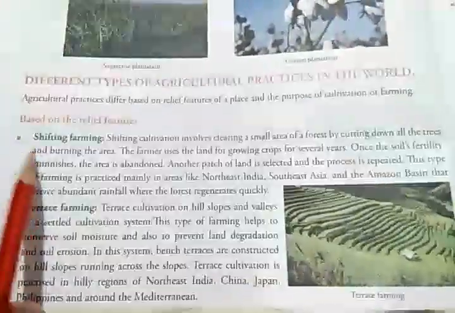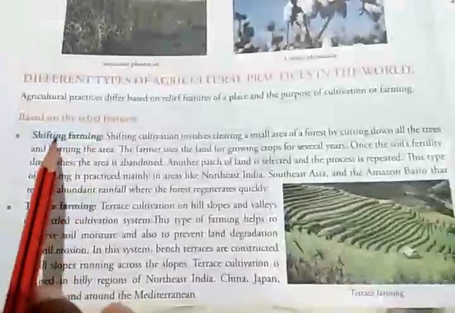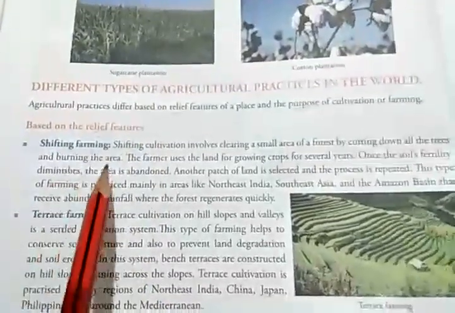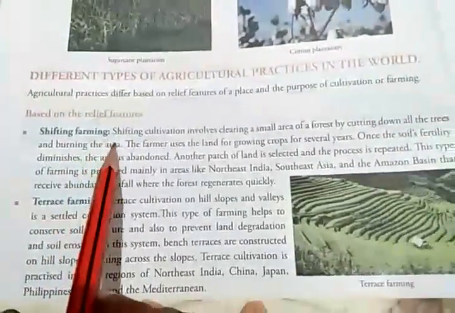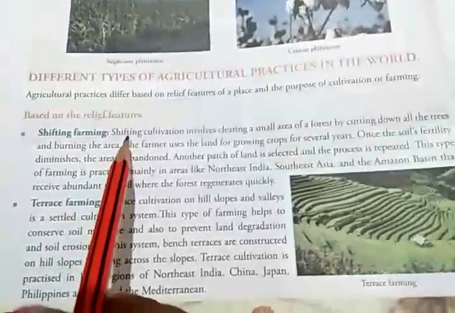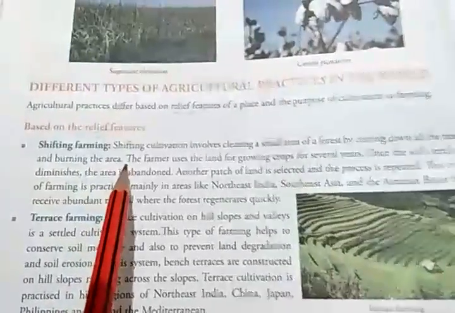The first thing you require for farming is that the land should be cleared of forest, because if trees are there then you cannot do farming. So you have to clear the forest by cutting the trees.